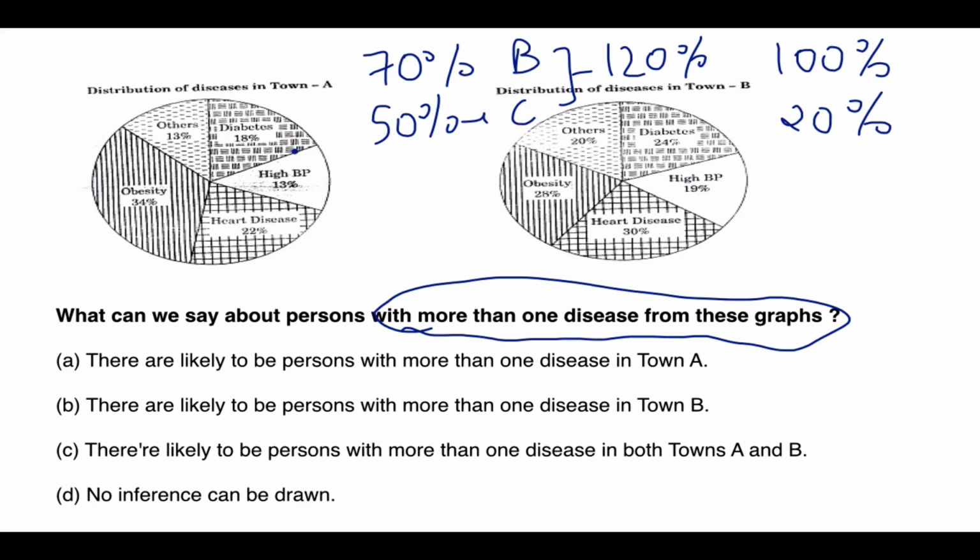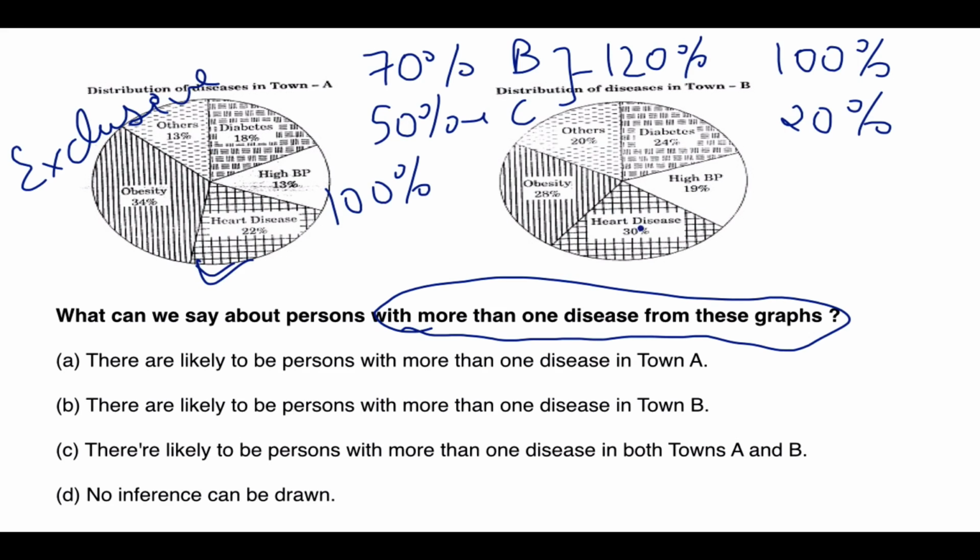So 18 plus 13 plus 22 plus 34 plus 13. So this is about 100. This is exactly 100%. So all these are exclusive categories. Those who have obesity do not have diabetes. Those who have diabetes do not have BP. So there is very little likelihood of overlapping of disease here.